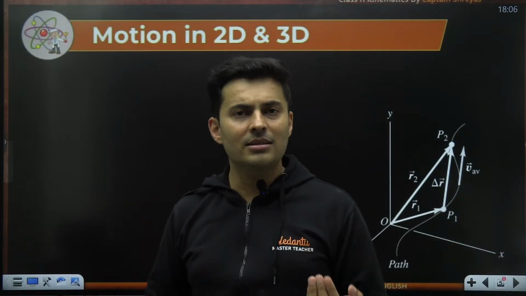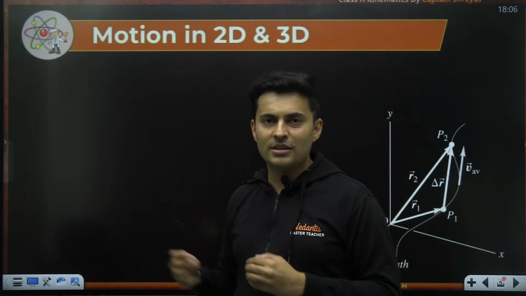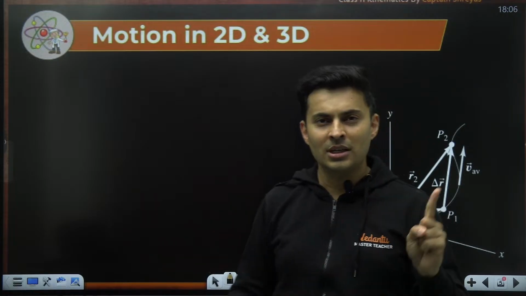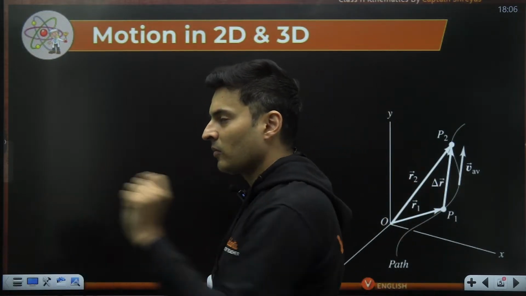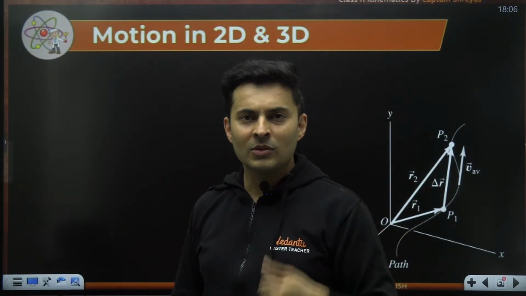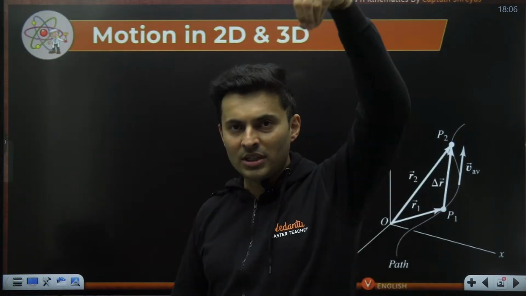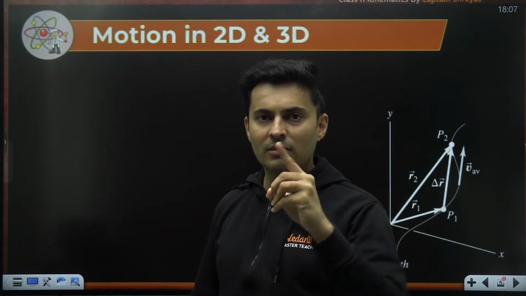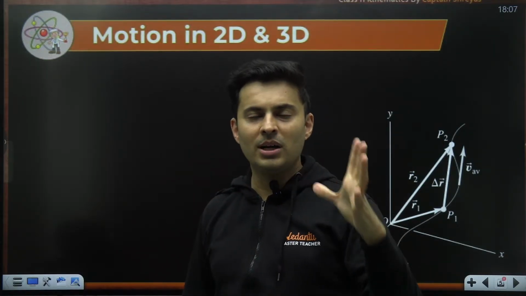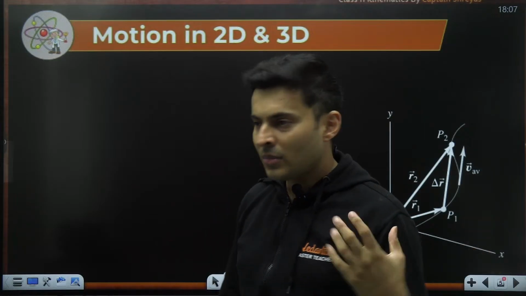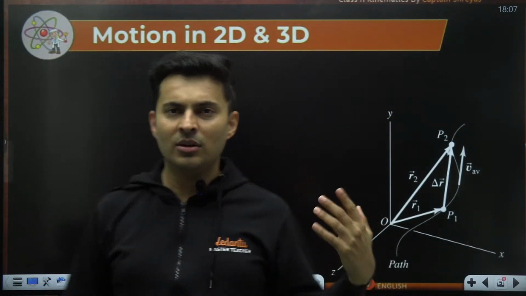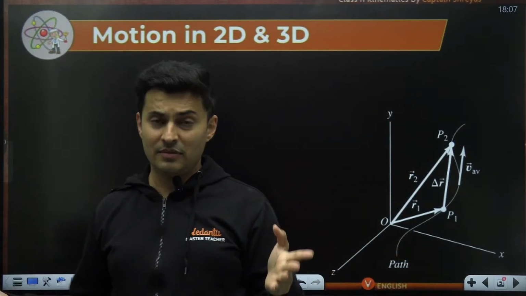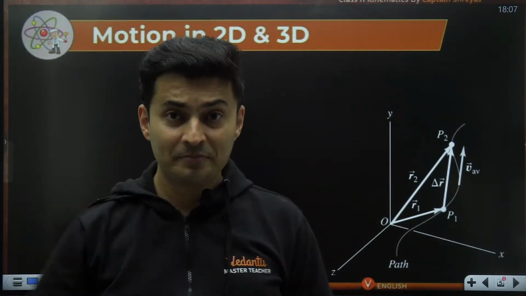See, in the previous lectures, we have seen what is a one-dimensional motion or straight line motion. That object is going along a road, or it's going and turning back, or it's just going up and coming down, or it's thrown from up and it's going down. So along a straight line, there is no curvature, there is no circular path, square path, nothing. It's going along a straight line. So a motion in 2 dimension or 3 dimension is where the object is going in the space like an aeroplane, a bird which is flying, or a ball which is thrown in the air, or anything which is moving randomly on a curved path.